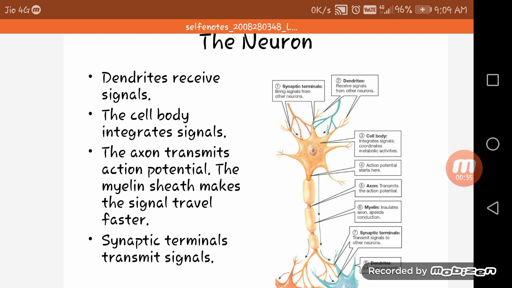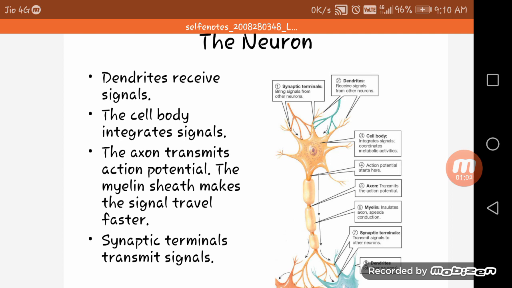Dendrites receive signal. The cell body integrates signal. The axon transmits action potential. The myelin sheath makes the signal travel fast. Synaptic terminal transmits signal. So you can see the synaptic terminals bring the signal from the other neuron. Then dendrites receive the signal from the other neuron.